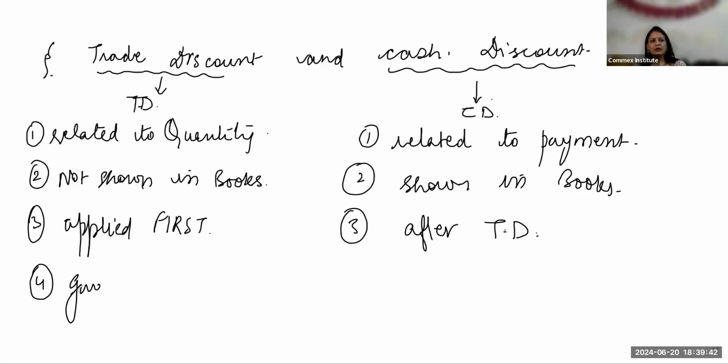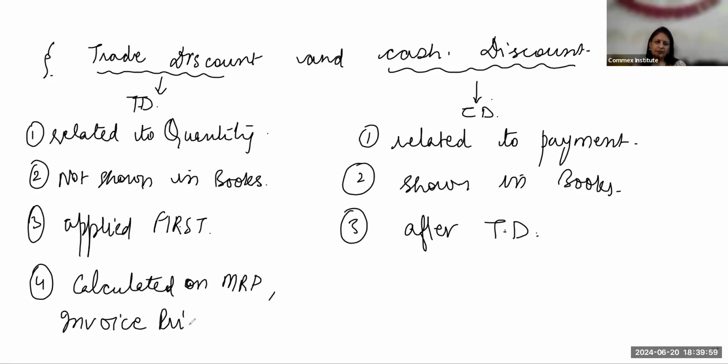Trade discount is calculated on MRP, that is the maximum retail price, or invoice price, or list price.